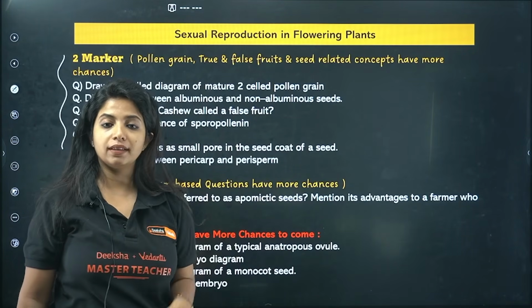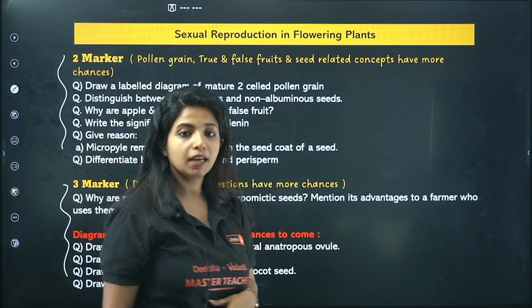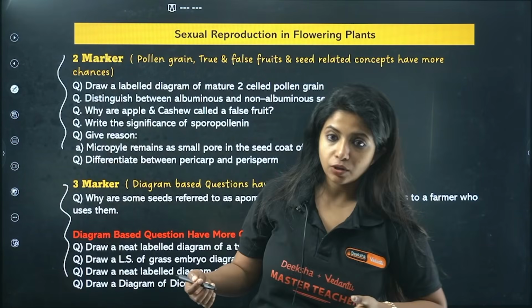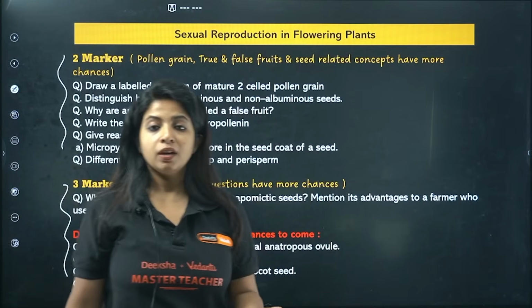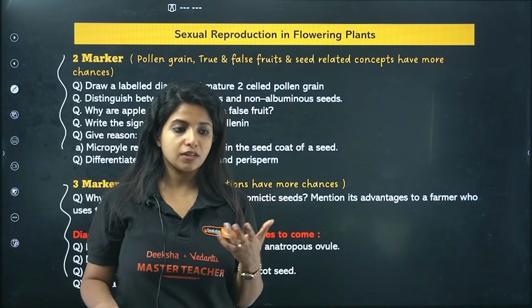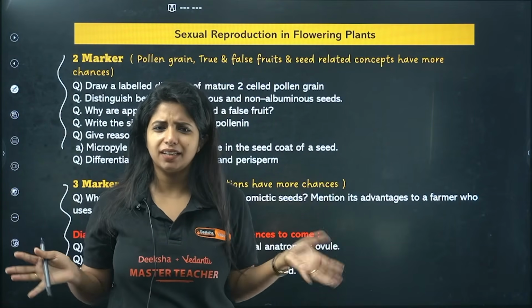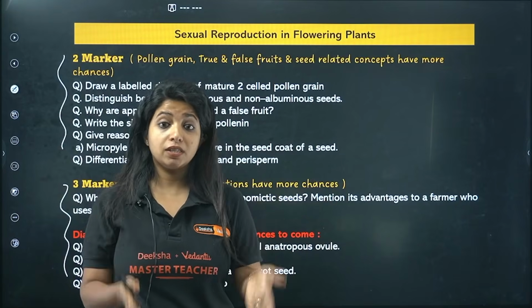And in pollen grain, the diagram based question can be coming in. Pollen grain is also known as the male gametophyte, so please know more about it. About sporopollenin, it can be asked. Okay, in true and false fruits, you can be asked about apple and cashew, or anything that can be there. Okay, that you can think of that's there in your NCERT.